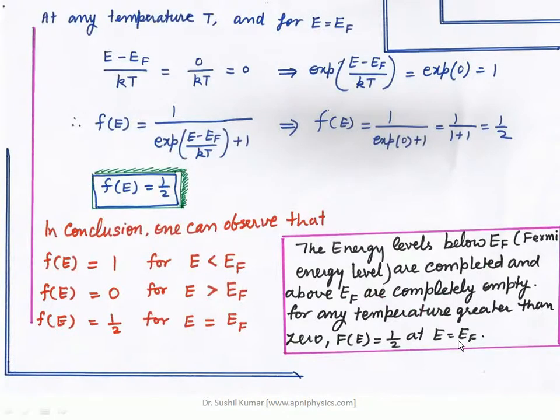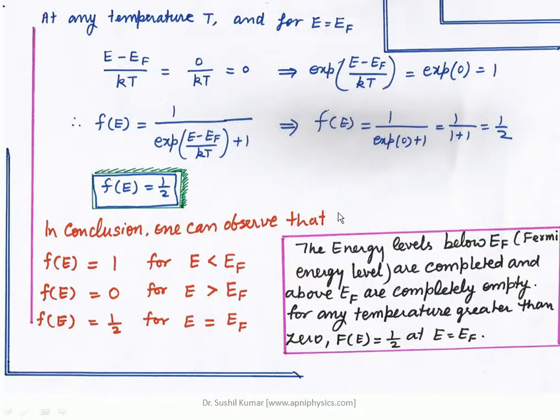But suppose you have some temperature and the situation is E is equal to EF. At any temperature T, what will be the behavior of the Fermi-Dirac distribution function for the metal? E is the allowed energy state, at the scale of the Fermi energy level.